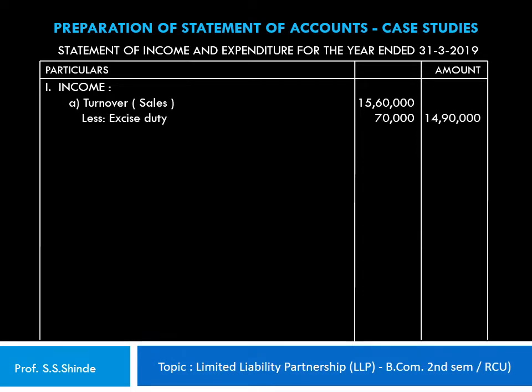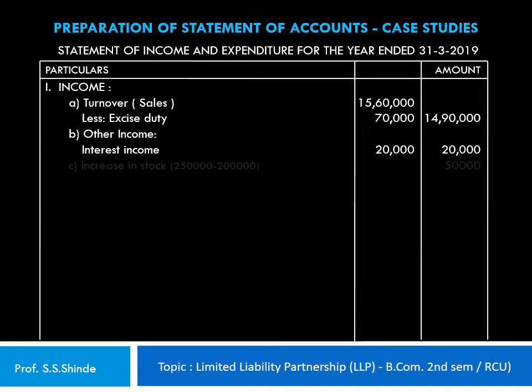From this, the excise duty of 70,000 paid is deducted to give a net sales figure of 14,90,000 rupees. The other income comprises of interest income that is earned by the LLP during the year, that's 20,000, which is shown in the inner column as well as the outer column. There's an increase in stock because the closing stock is valued at 2,50,000 and the opening stock is 2 lakh rupees.